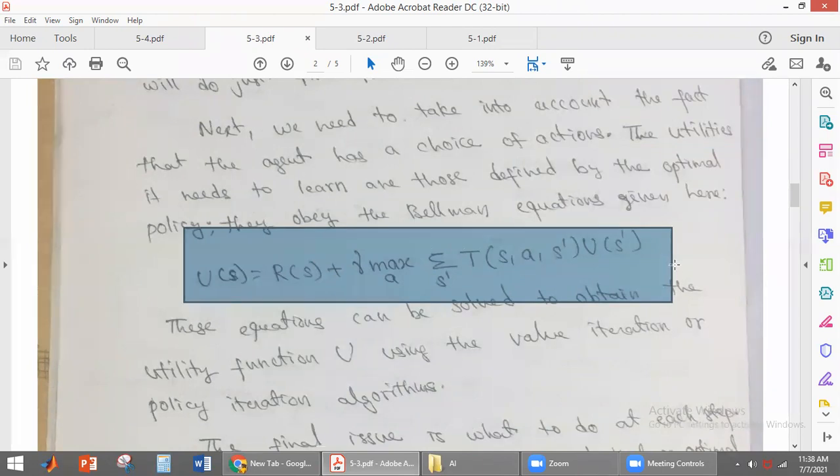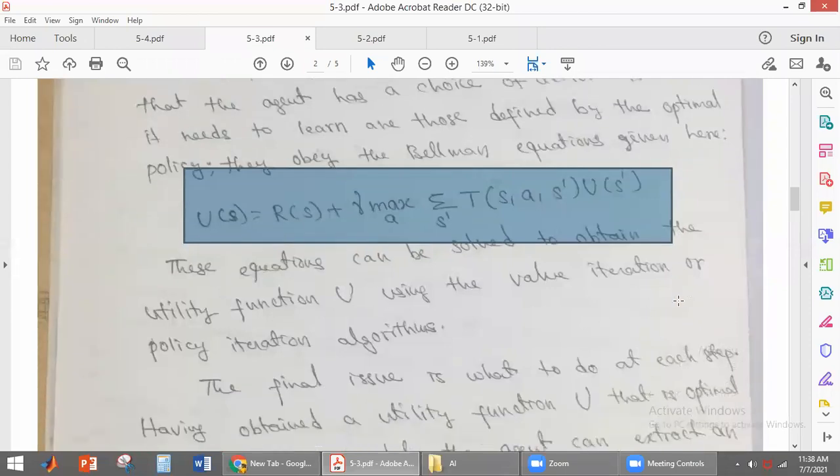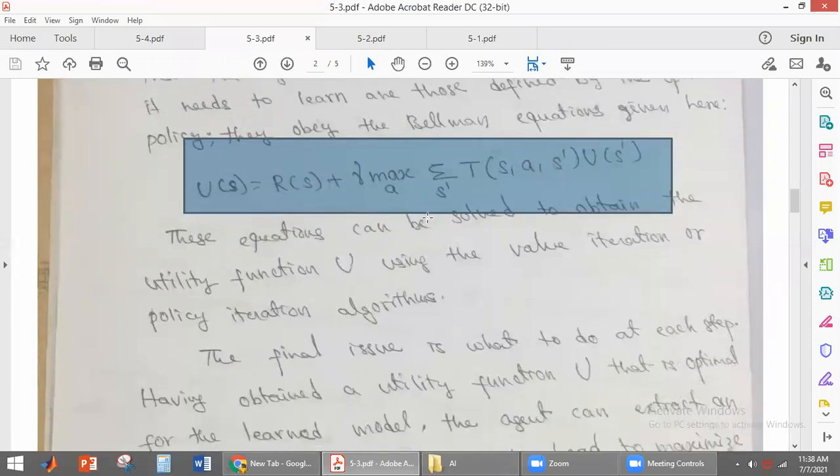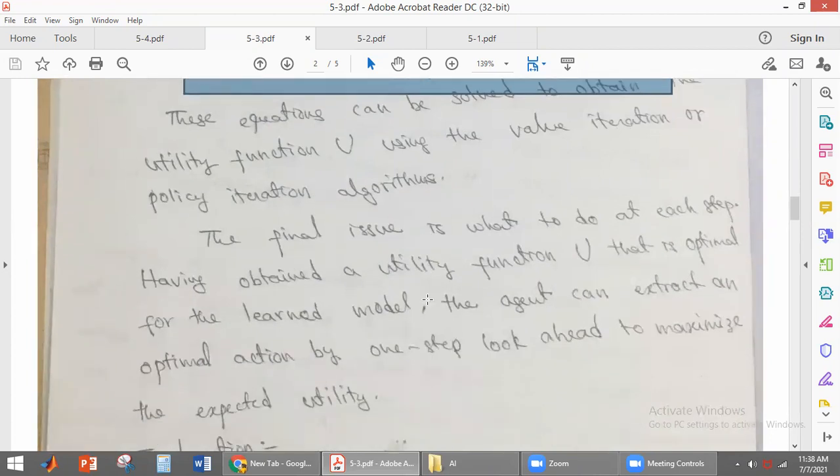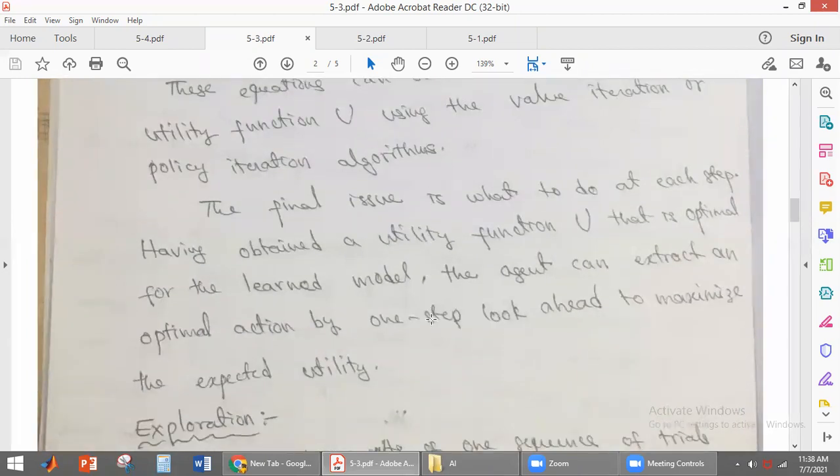Once the Bellman equation is given, how do you find the utility values? Utility values are found by the two algorithms that we have: the value iteration algorithm and the policy iteration algorithm. Using these two algorithms, we find the utility values. And finally, what does the agent have to do? The agent has to learn what action it has to take at each step.